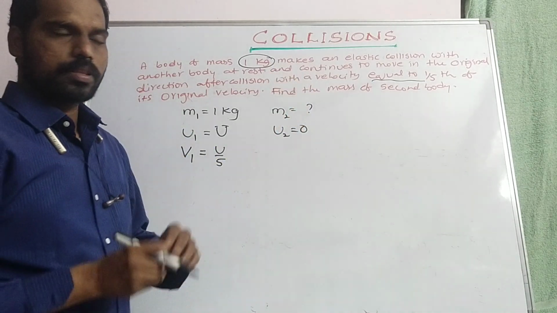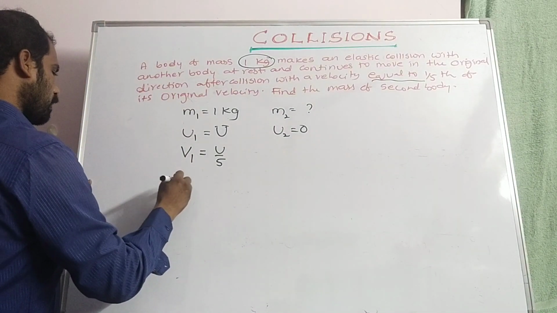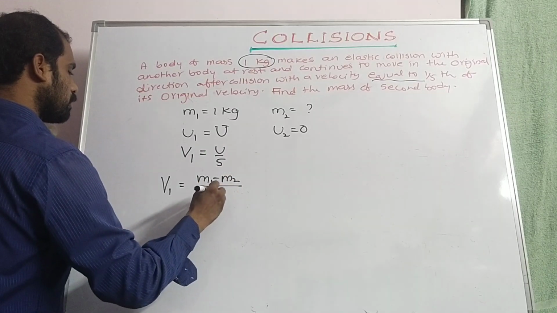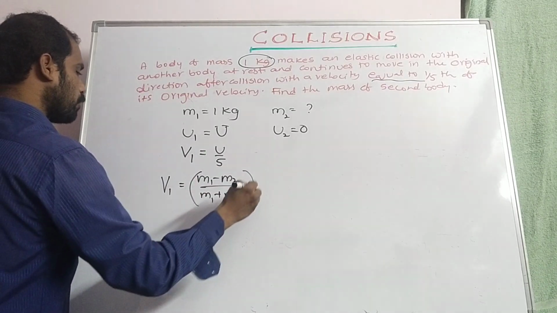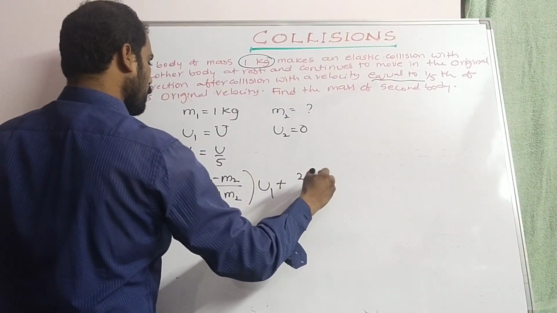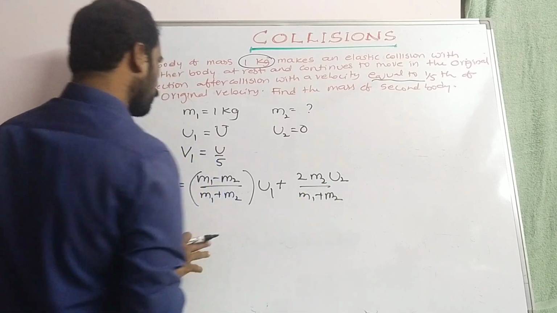So we know the expression for final velocity v1 is equal to (m1 minus m2) by (m1 plus m2) into u1 plus 2m2 u2 by (m1 plus m2).